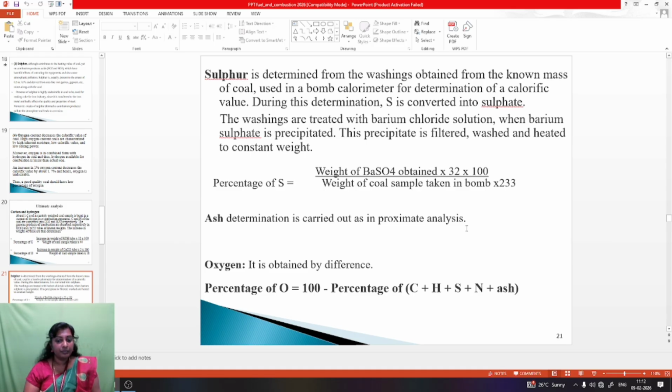Then percentage of oxygen, the final formula is 100 minus the percentage of carbon, hydrogen, sulfur, nitrogen plus ash content. These are the processes of ultimate analysis.